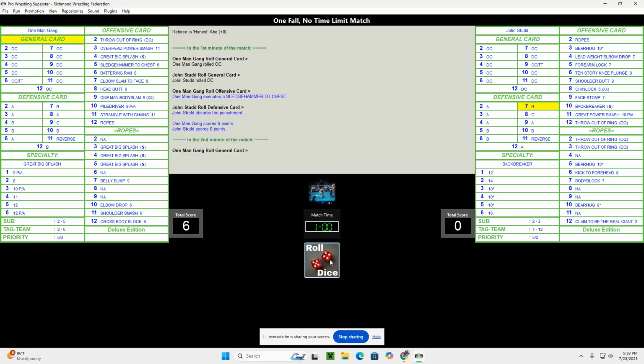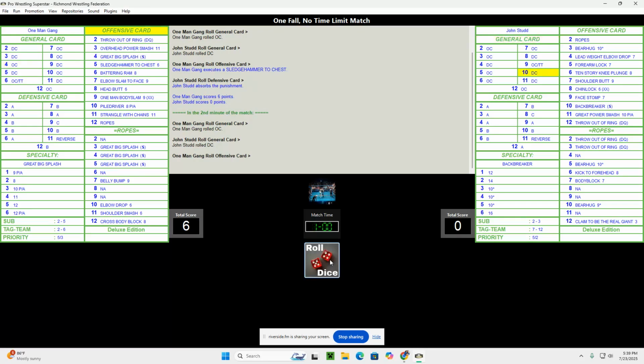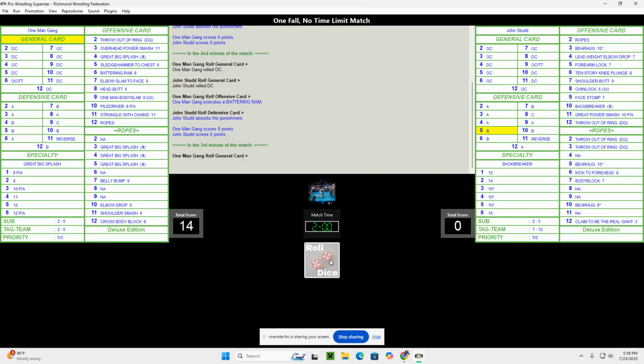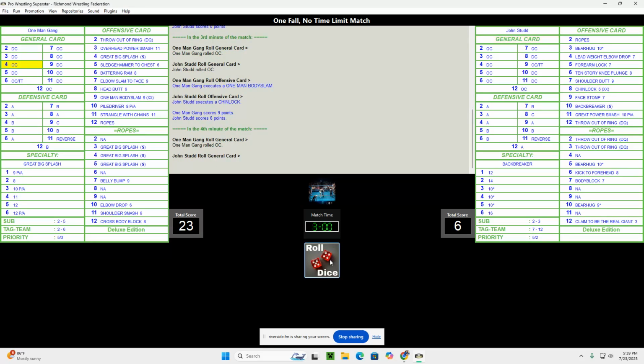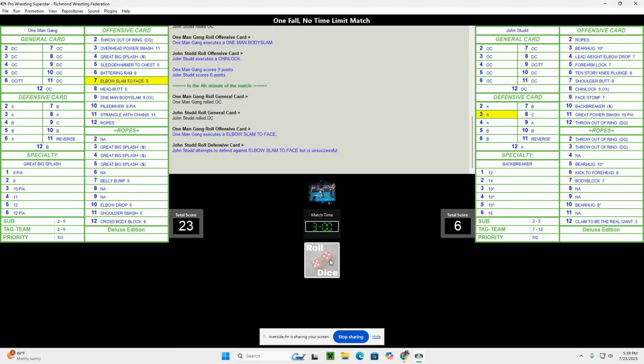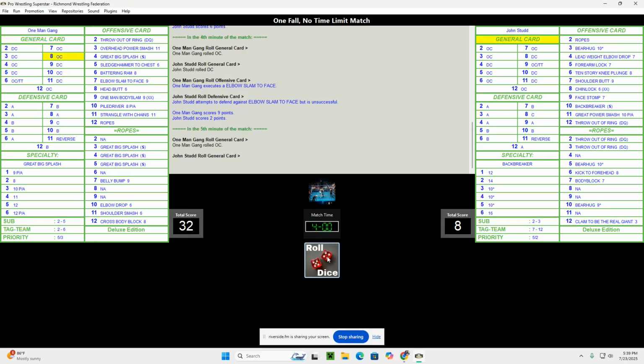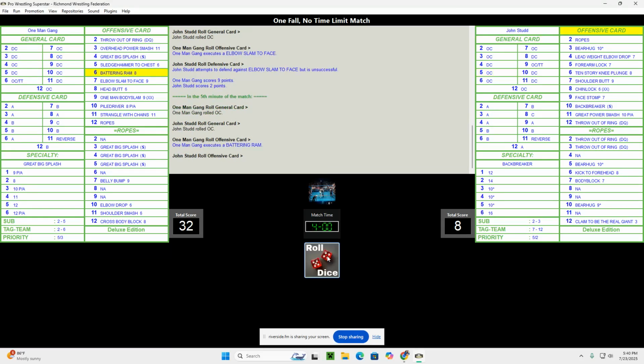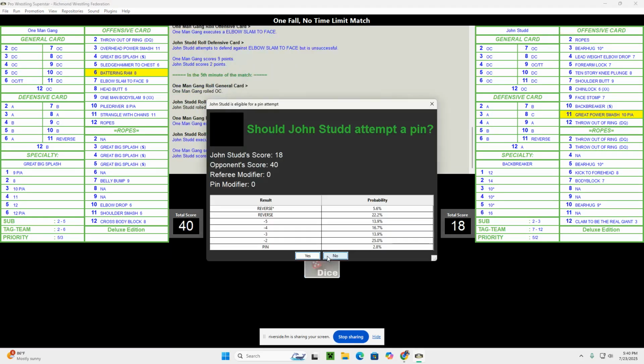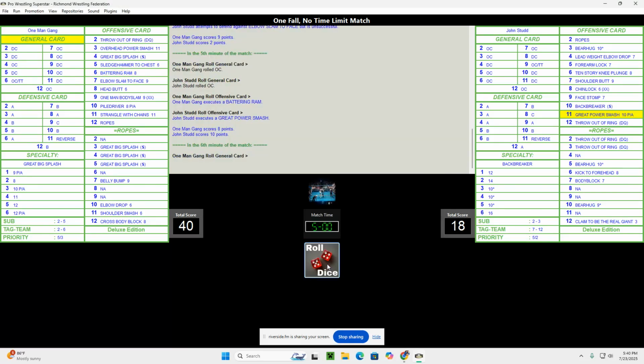A sledgehammer to the chest. Here we go. Staying on the offensive. Battering ram. Both men on the offensive now. A one-man body slam and a chin lock. It's a good start here for One Man Gang. An elbow slam to the face. Too early for the pin. Both men on the offensive. It's a battering ram. Oh, no. Too early for a pin for John Studd as well.